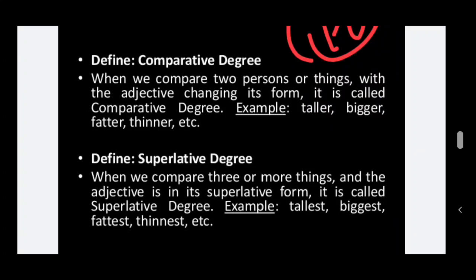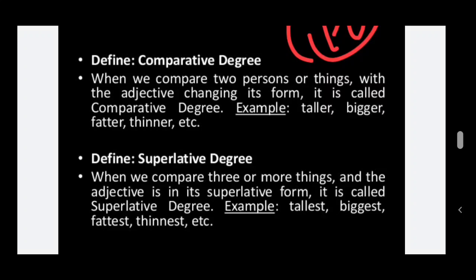So what is meant by comparative degree, children? Comparative degree means when we compare two persons or things, the adjective will change its form to the second form, that is adjective plus er. So it is known as taller, bigger, fatter, thinner with the er form. In the er form it is known as comparative degree. Superlative degree: the definition is, when we compare three or more things and the adjective is in superlative form, it is called superlative degree.